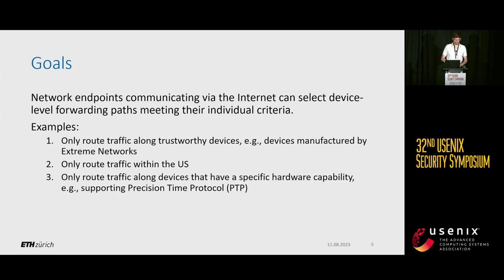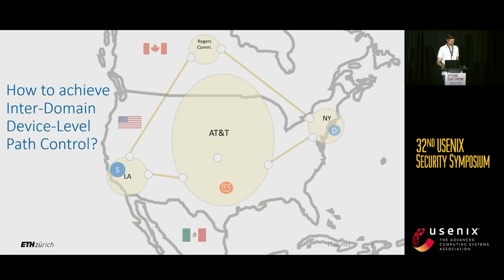There are many other examples. One other criterion that is very interesting is to only route traffic along devices with specific hardware capabilities. So for example, you might want to send via PTP routers to achieve more precise time synchronization. But how can we achieve such interdomain device-level path control?